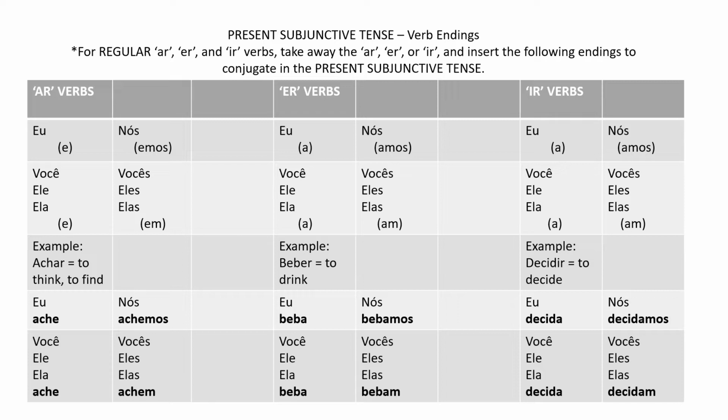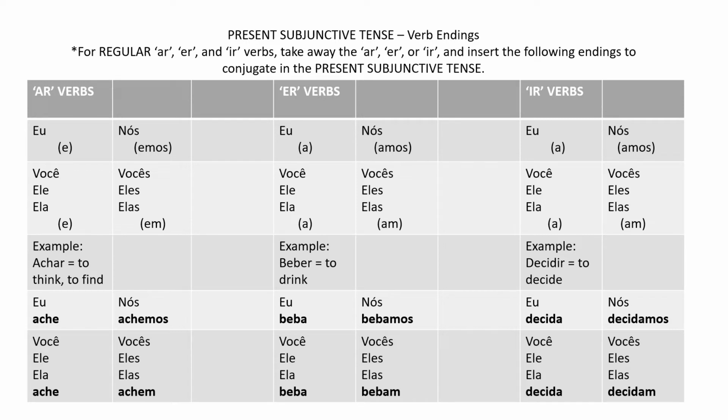The subjunctive tenses imply that something may happen. I want you to do this. Well, I can want all I want, but you may or may not still do it. Or I wanted you to do this, or I hoped that you would do this, or I hoped that this would happen. It may have happened, it may not have happened, okay? Or it's necessary that this happen. Well, even though it's necessary, it may or may not happen. So that's where the subjunctive comes in. It just takes practice. It just takes getting used to knowing when to use the subjunctive tense.